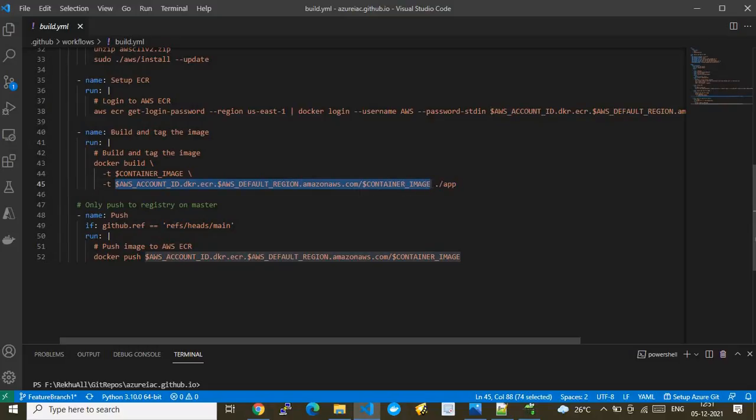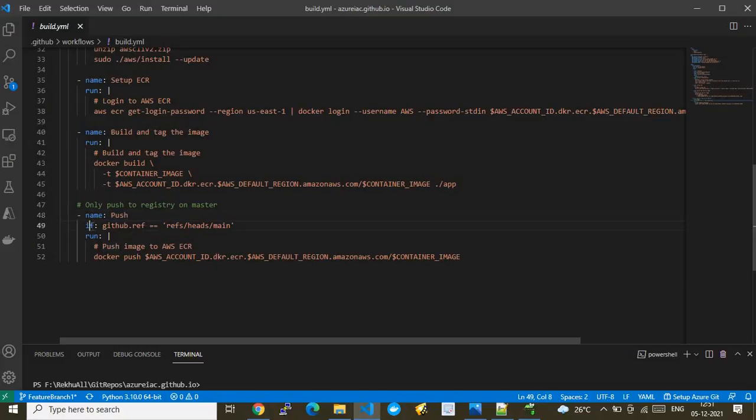Okay, this is our ECR URI reference. So this is the place where we are building the image. Now let's go to the next one. This one is specially for pushing the image. So now here the image is built. Now we have to push that image dynamically into our AWS ECR. So how do we do it?